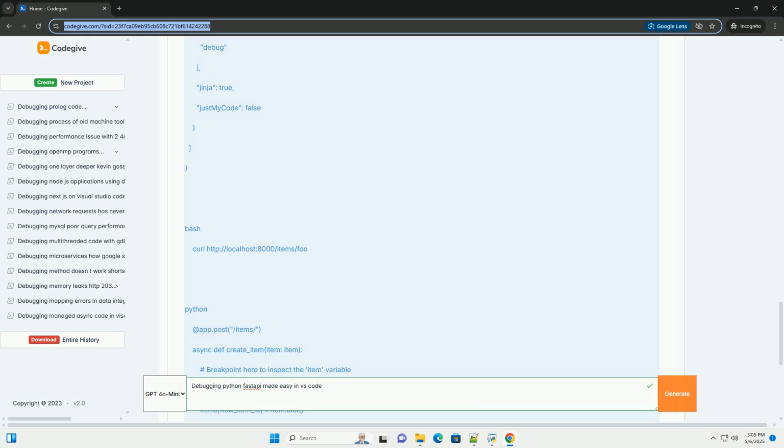@app.get, @app.put, @app.post: these decorators define API endpoints and their corresponding HTTP methods, get, put, post. read_item(item_id: str) is a get endpoint that retrieves an item by its ID.